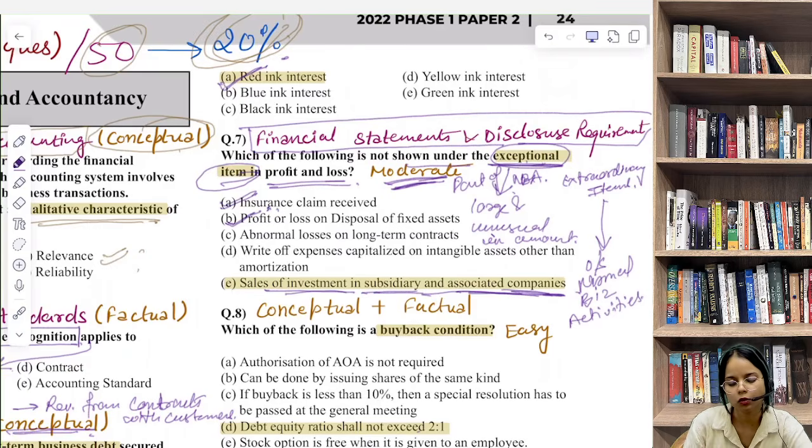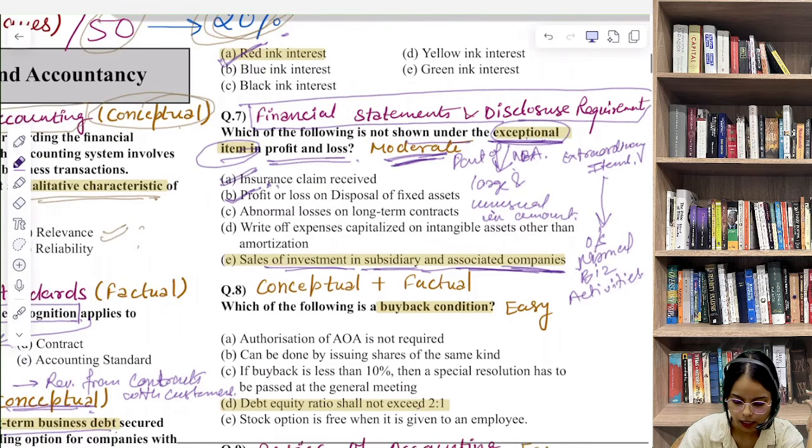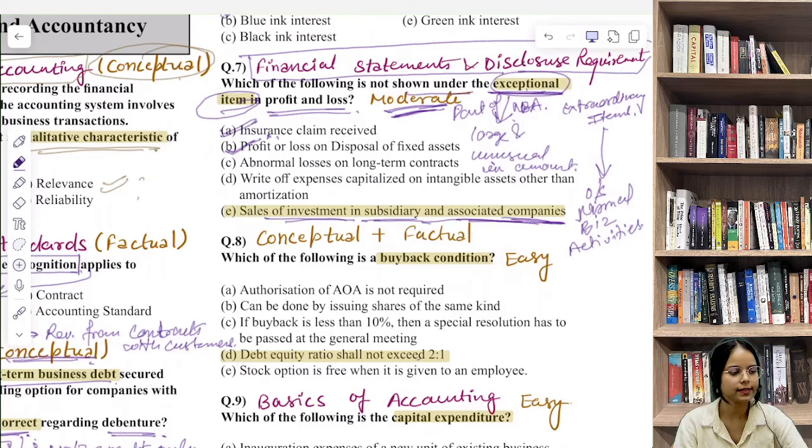They are related to normal business operation, but the sale of investment in subsidiary and associated companies falls outside regular operations, or we can say it does not come under regular operating activities of the business. Hence it is not shown under exceptional items.